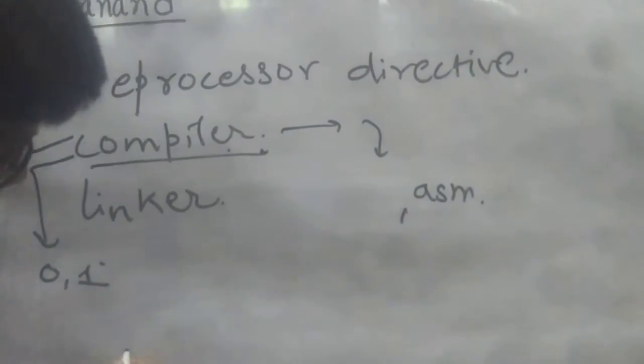Like we write some code like a is equal to 5, so a will be stored in the 0-1 format, because the computer understands only this binary format.